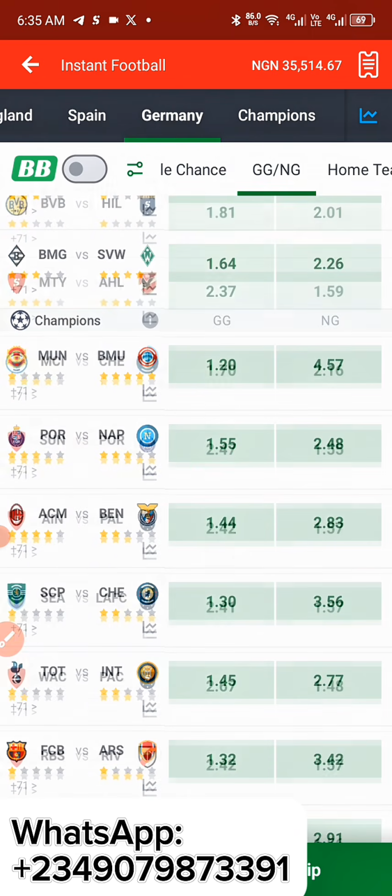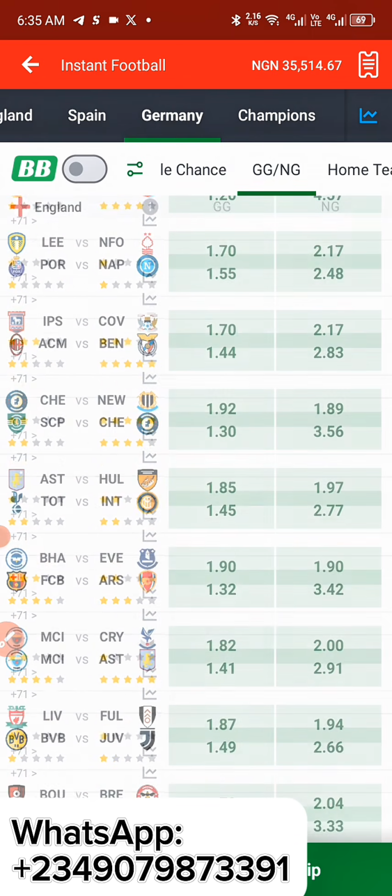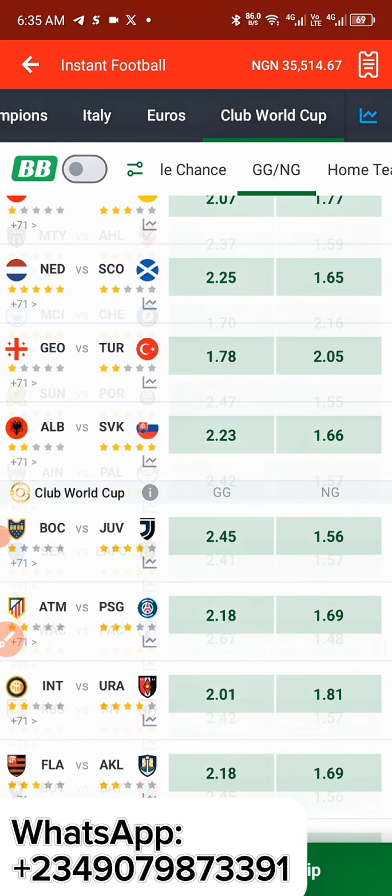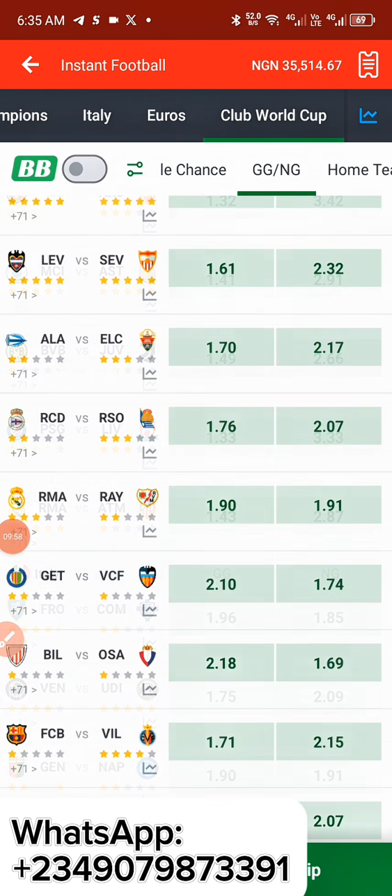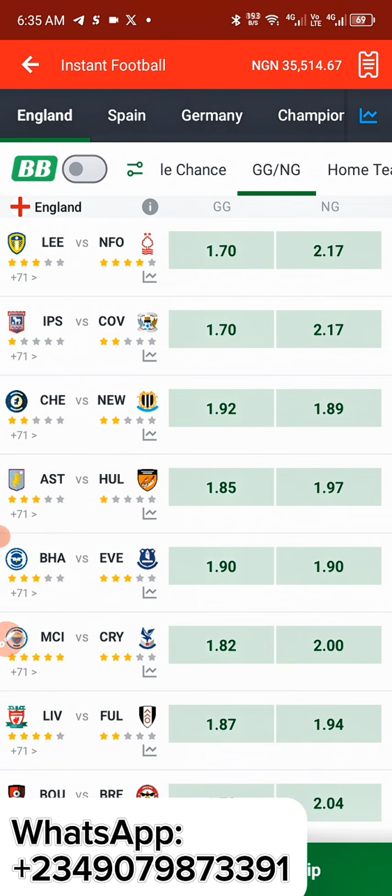You get my point? So when you come over to the England section, let me do a whole lot of the explanation right now. Let's slide over to our England section. This is our England section. What are we looking out for? We're looking out for the smallest odd. That is the first thing I told you to do. Look out for the smallest odd in this Google section.